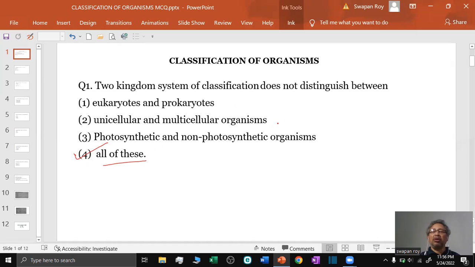Unicellular and multicellular organisms were also kept in kingdom Plantae and Animalia. Some photosynthetic and non-photosynthetic organisms were kept together in kingdom Plantae. The non-photosynthetic organisms in kingdom Plantae were the fungi.